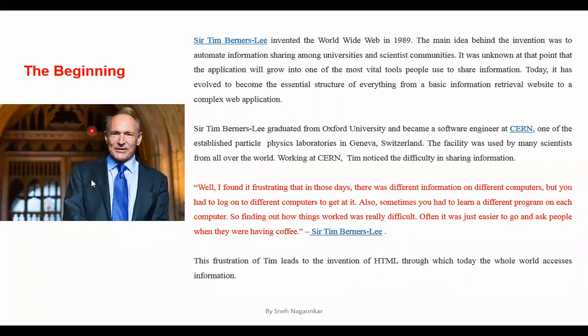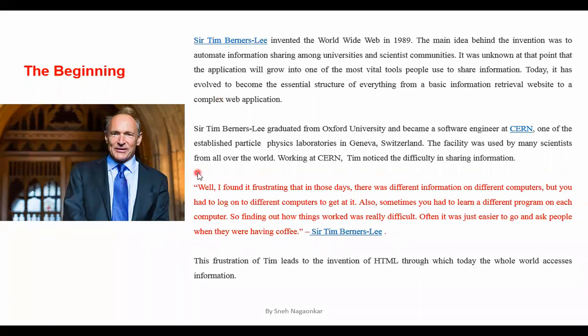So he graduated from Oxford University, became a software engineer later, and then worked on the concept of World Wide Web in order to share information among the universities and the scientist community. So why did he invent the World Wide Web? What was the main reason? Sharing the information amongst the universities and different scientists.